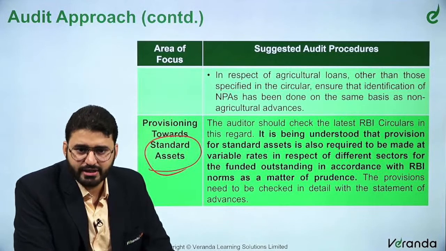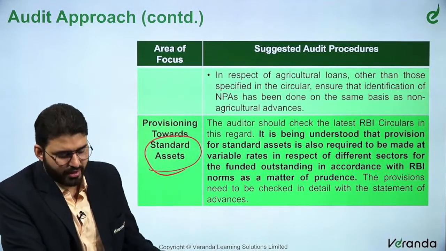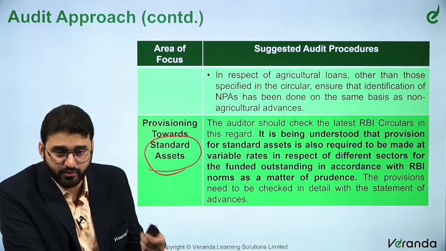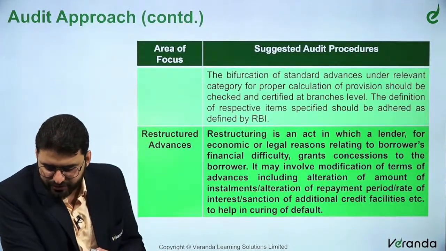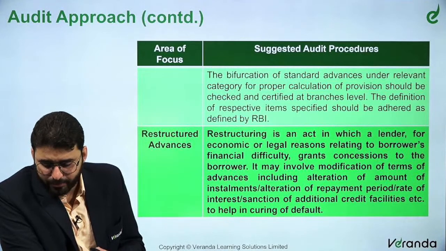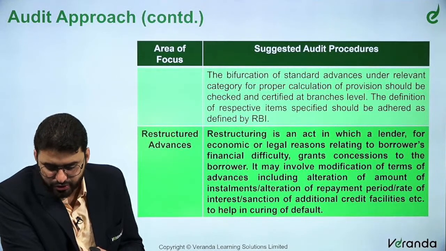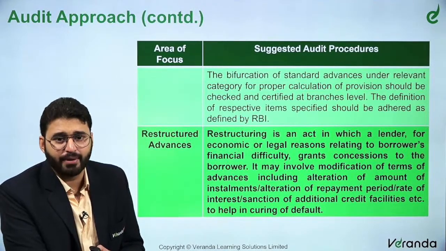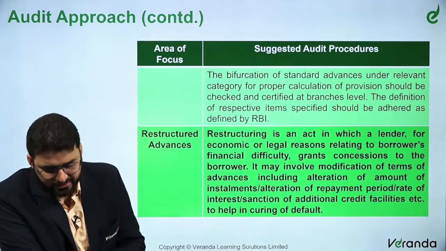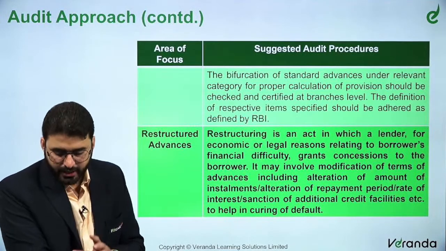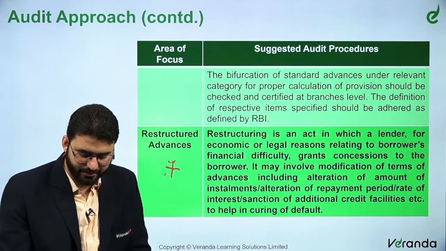The provision needs to be checked in detail with the statement of advances, whether provision has been provided or not provided. The bifurcation of standard advances in the relevant category for proper calculation of provisioning should be checked and certified at branch level. The definitions of the respective items should be adhered to as defined by the Reserve Bank of India. Okay. Now, this could be an important question in the examination.